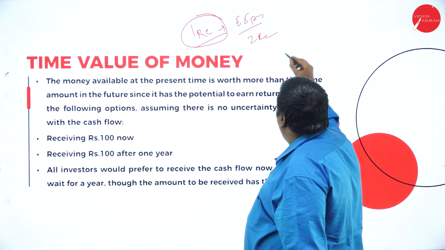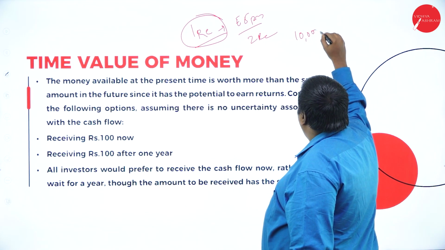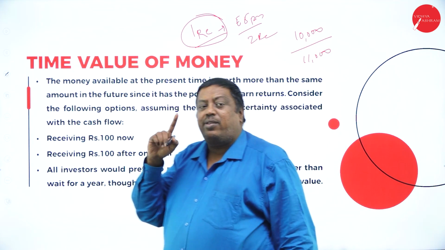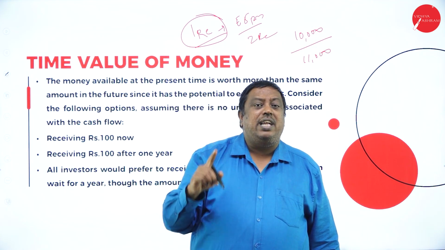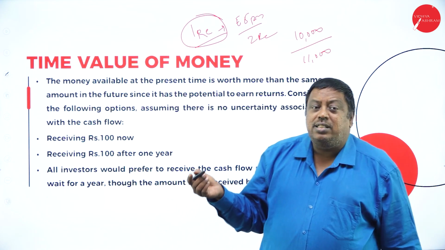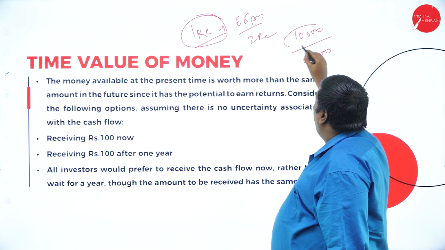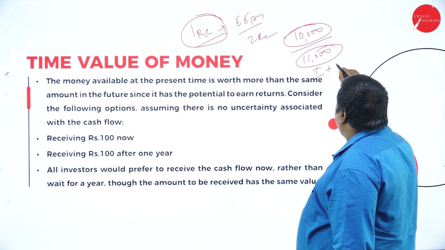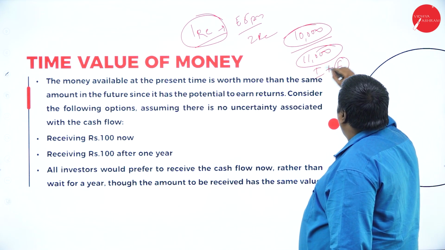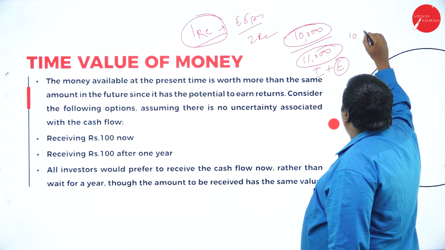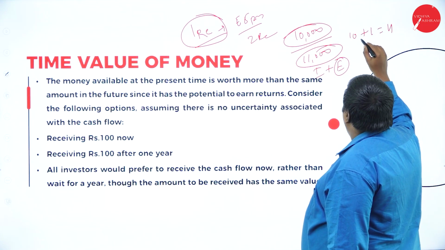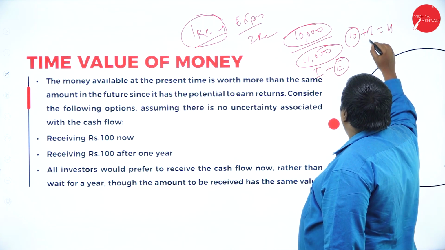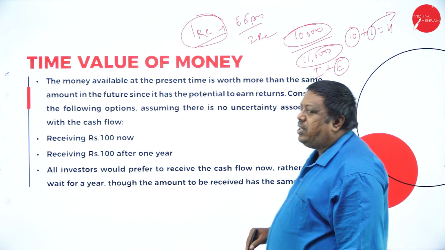Like for example, in the morning I've invested 10,000, and in the evening at least I need 11,000. Means at least I have to get 1,000 benefit for me every day. So which supports me. See, now the 10,000 was my investment. I've earned here 11,000. That is investment plus additional benefit of income here. So 10 plus 1 is 11 here. So I can utilize this 10 again for tomorrow's purpose.